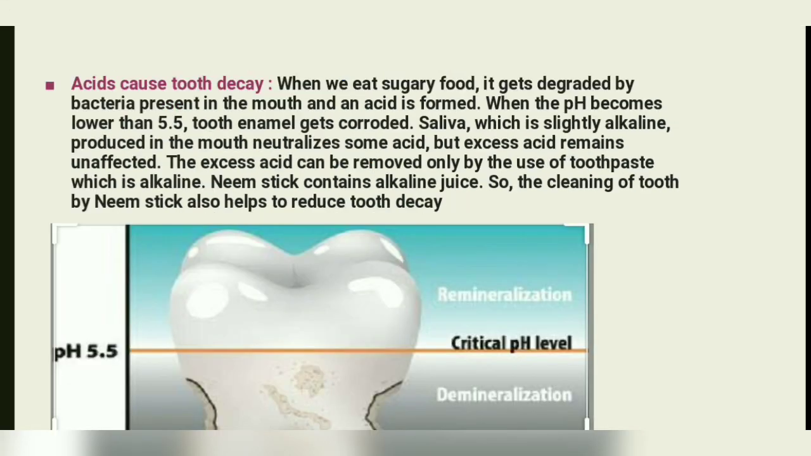Second, acid causes tooth decay. When we eat sugary food, it gets degraded by bacteria present in our mouth. Acid is formed when the pH becomes lower than 5.5, meaning it is acidic in nature. Tooth enamel gets corroded. Saliva, which is slightly alkaline in nature, is produced in our mouth and neutralizes some acid, but excess acid remains unaffected. The excess acid can be removed only by the use of toothpaste, which is alkaline in nature. Toothpaste is basic in nature.